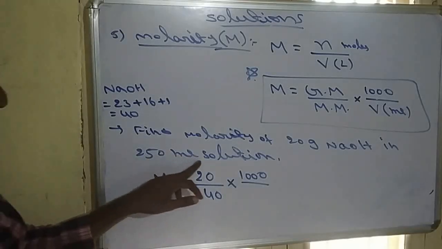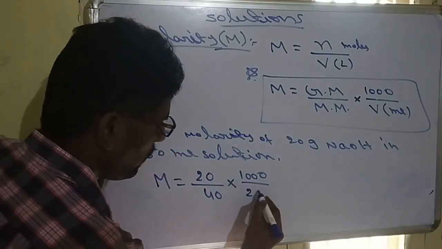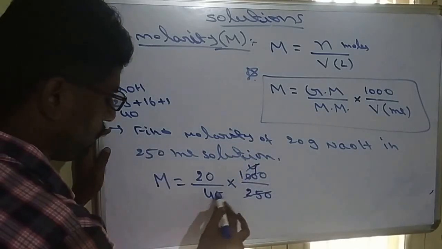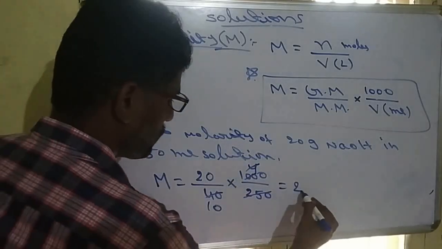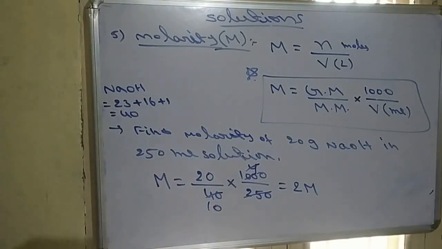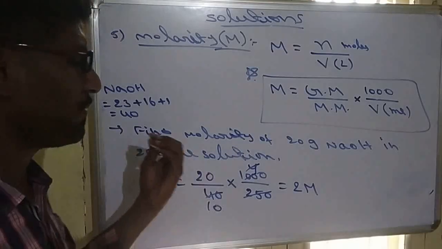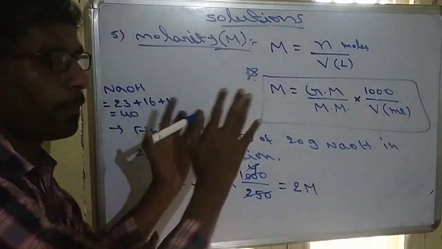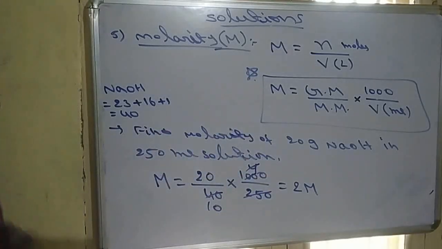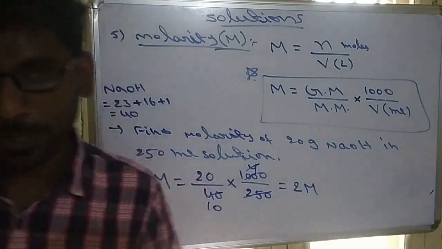So it is a 250 ml solution, so volume will be 250 ml. So 250 divided by 40... 4 tens, 10 twos. So the answer will be 2 M, so 2 moles per liter. So the calculation of molarity is very simple. We just have to apply the formulas. Formulas are most important in this solution chapter. So that is the molarity.